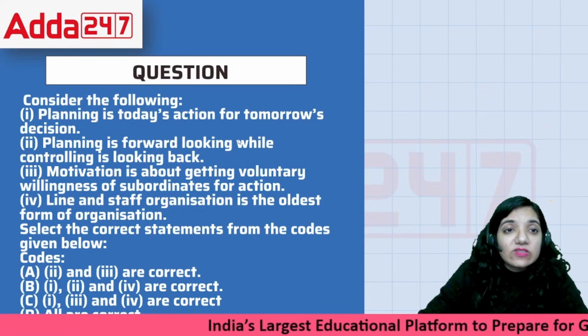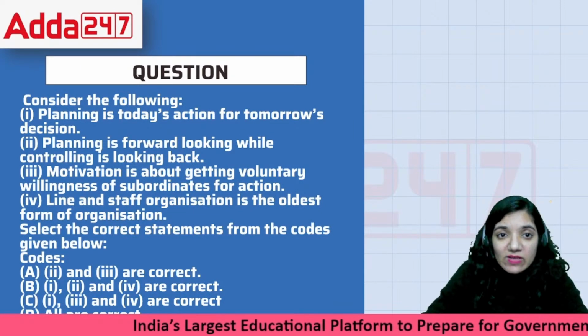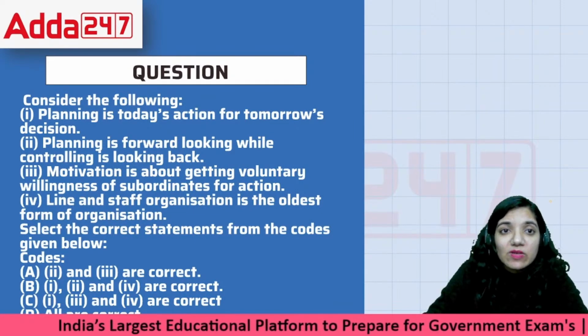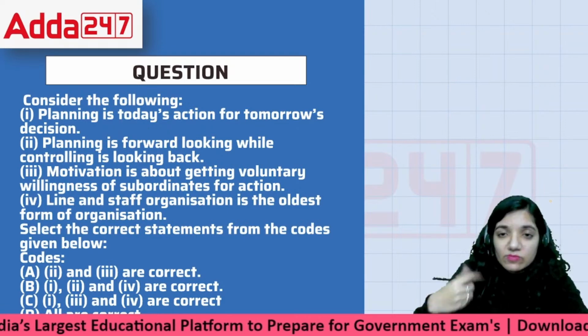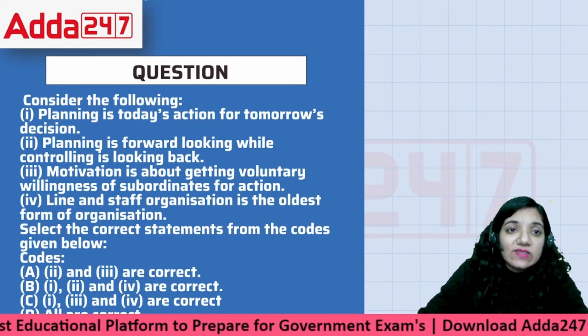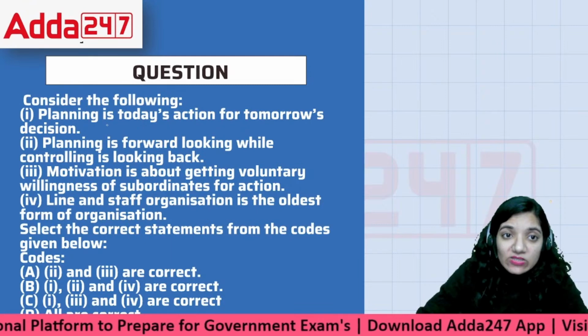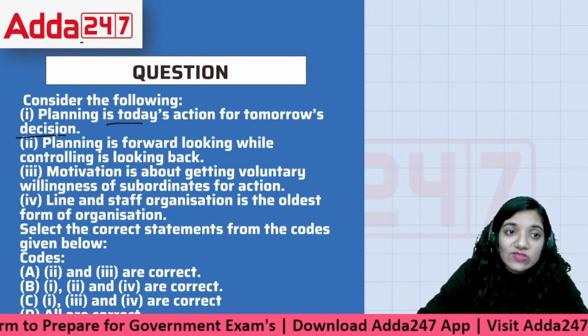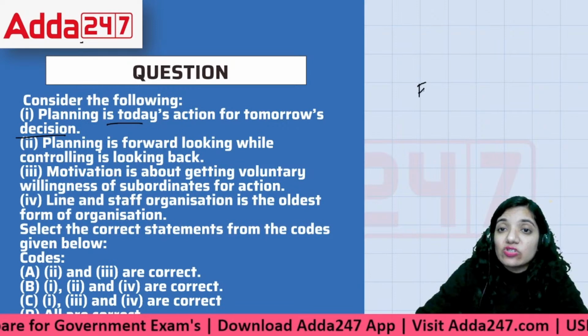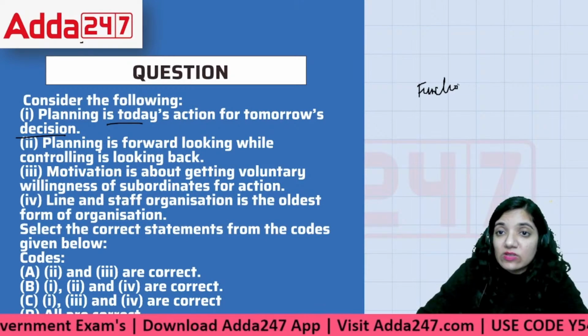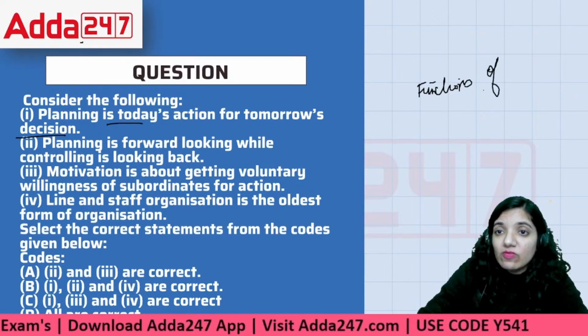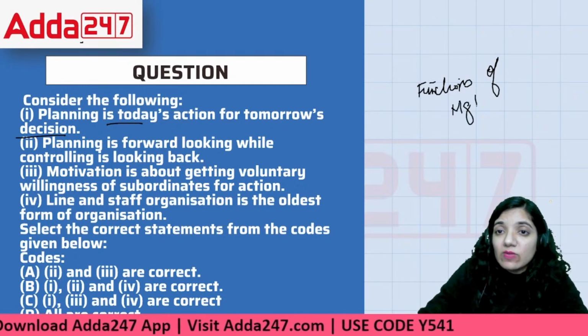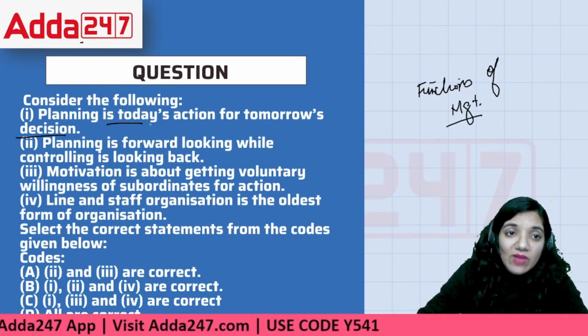Now, next question. I hope this is visible right now. Okay, the D part is not visible now, so I'll just spell it for you. It says, consider the following. Planning is today's action for tomorrow's decision. This is related to the functions of management. Functions of management. And we are talking about the planning.